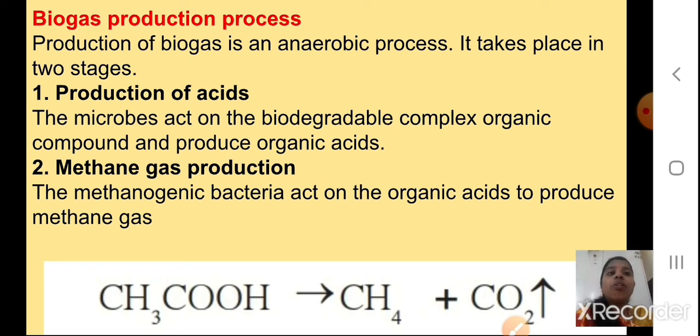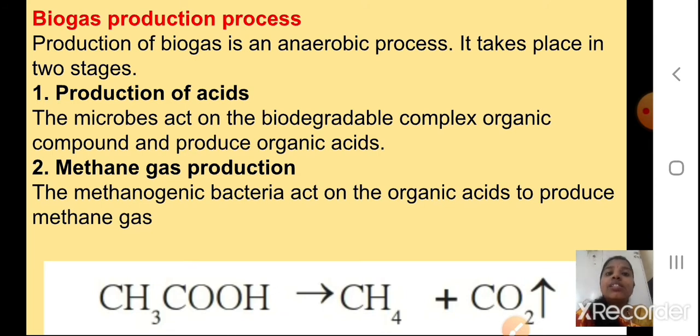So all this biodegradable complex organic compound which we have, the microbes act on that and produce the organic acid. So organic acids are generated. Second point is methane gas production. The methanogenic bacteria act on the organic acids. There are some bacteria which are methanogenic, meaning they can produce methane. So they act on the organic acids to produce methane gas.